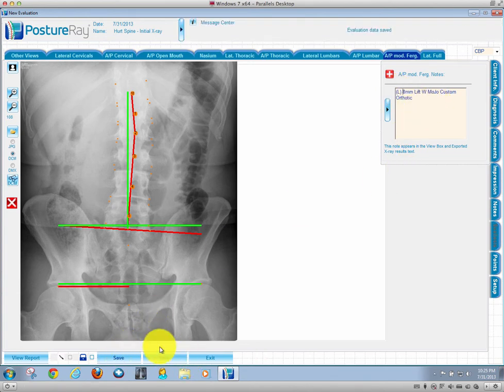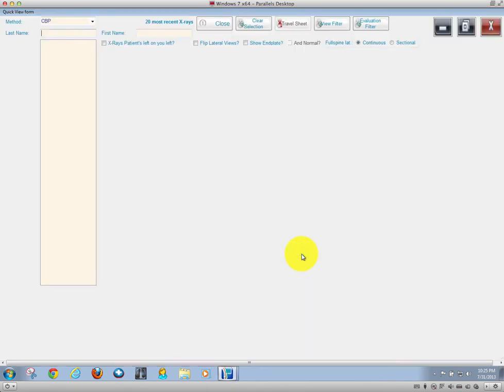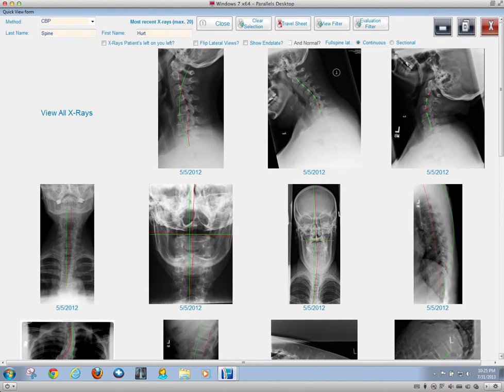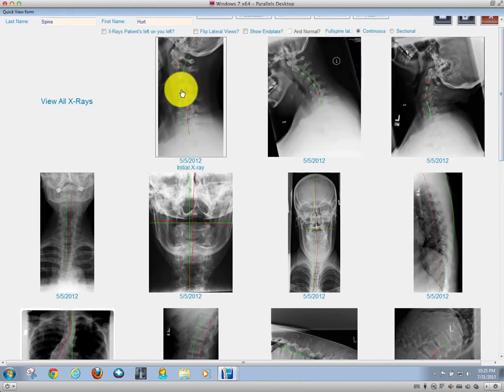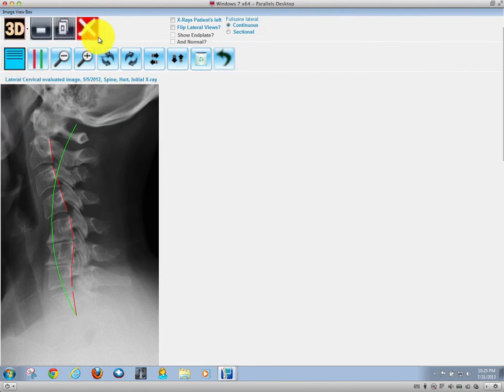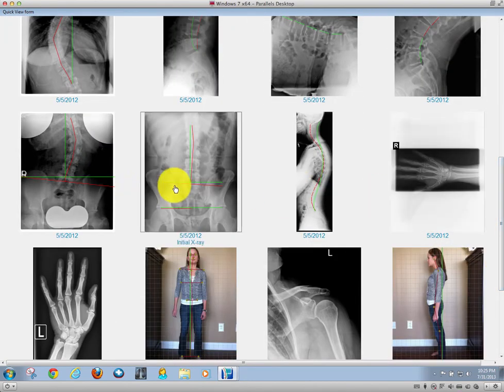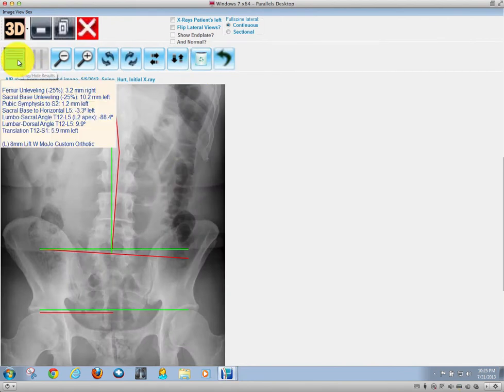So this is where it becomes helpful. If I'm in the field where I want to pull up their x-ray, either in a quick view, we can even pull it up in the quick view here. If I pull up their x-ray in the quick view, notice if I pull up what we did for the lateral cervical, I now have right here it says slip fall number 2, that annotation text. But if I go into the modified Ferguson, we can see there it is, left 8mm lift with Mojo custom orthotic.